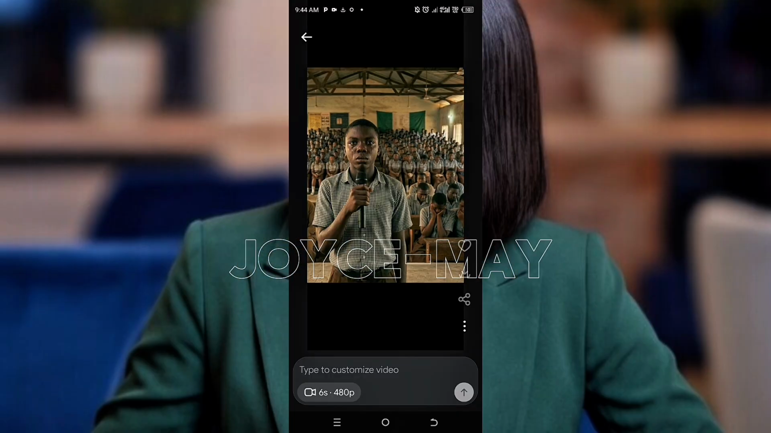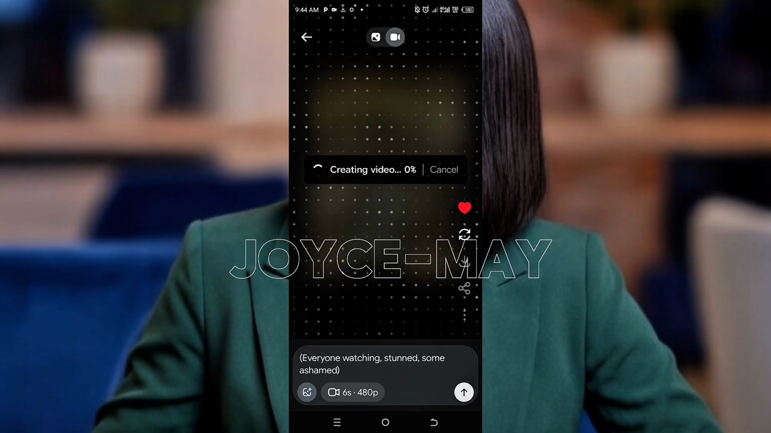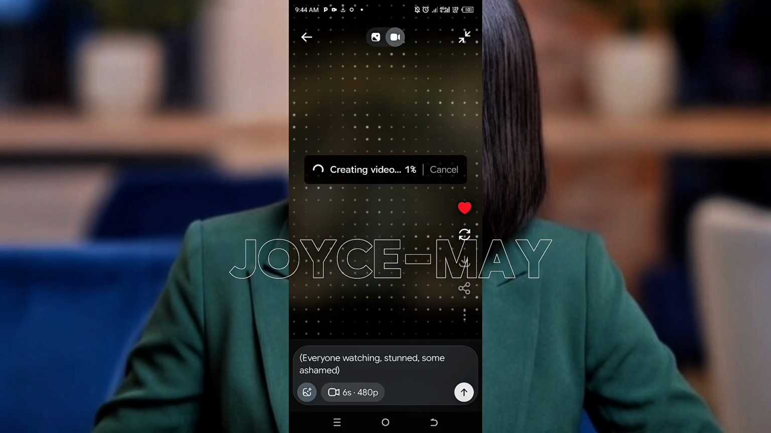So all we have to do is to follow the same process for all. Just like the way we animated the other videos, it's the same process till you finish your scene.